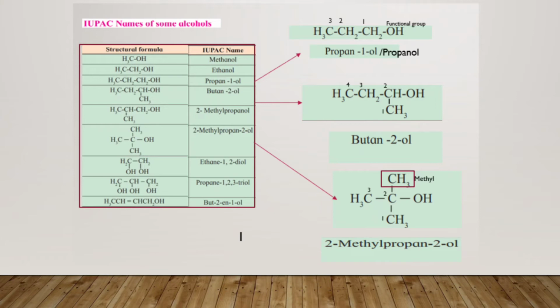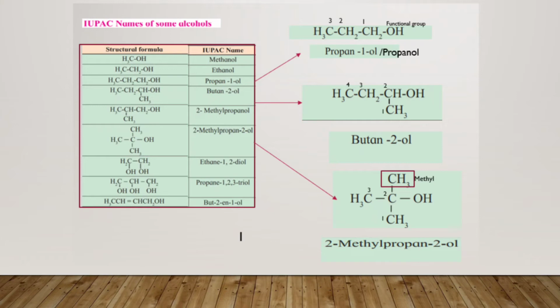So the numbers are given 1, 2, 3 over here. The lowest number is given to the first carbon which has the functional group attached to it, and the name of the compound will be propan-1-ol. Since 3 carbons are present, the parent will be propane, and to the first carbon the functional group OH is attached, so the name will be given as propan-1-ol.